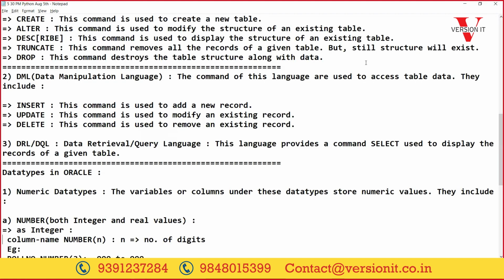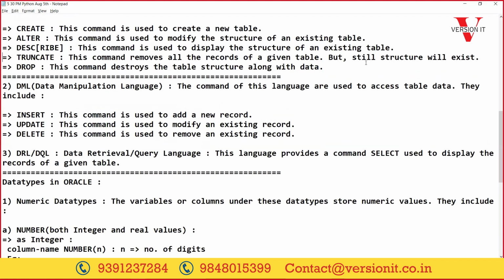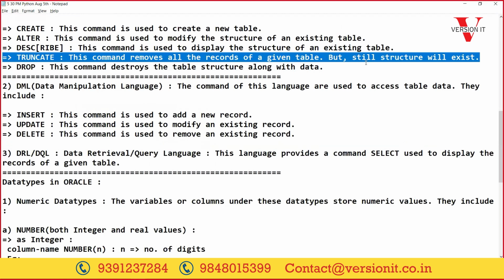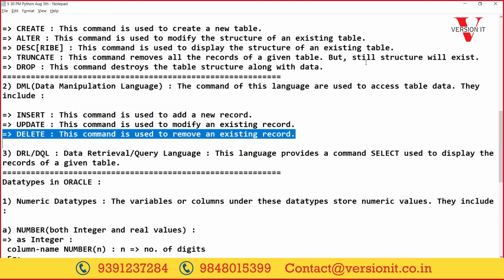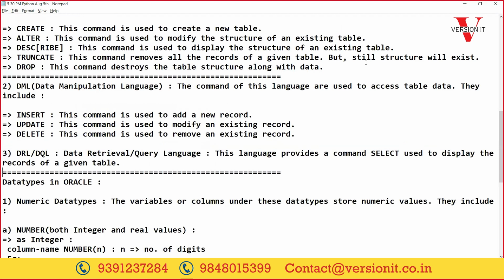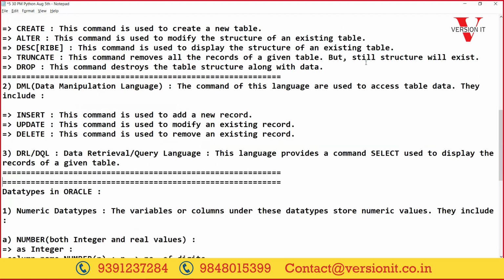And one more question here. If I want to delete the table data, I can use truncate. If I want to delete the table data, I can also use delete. So what is the difference between truncate and delete?